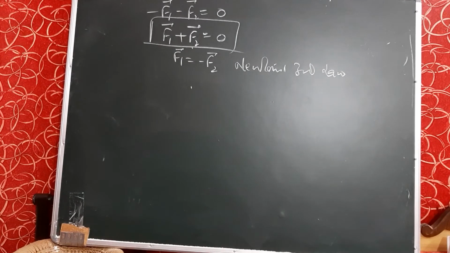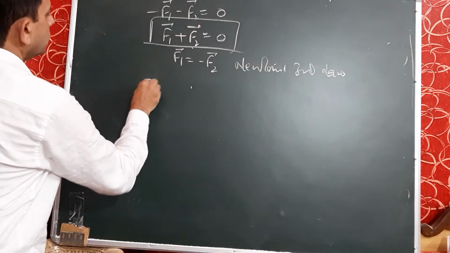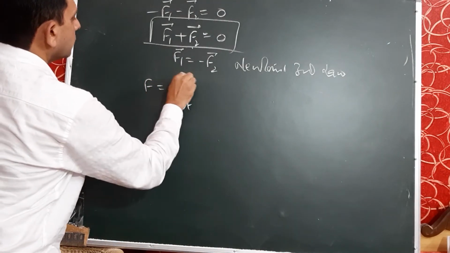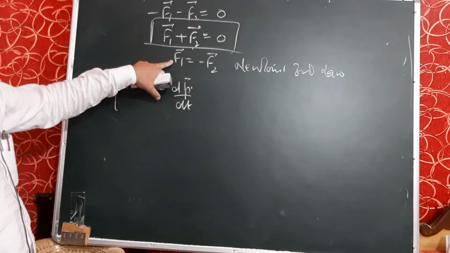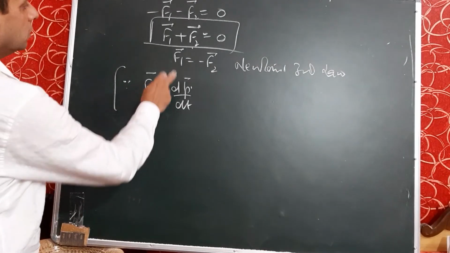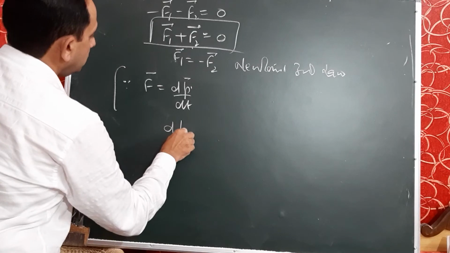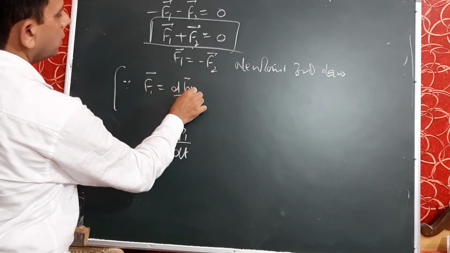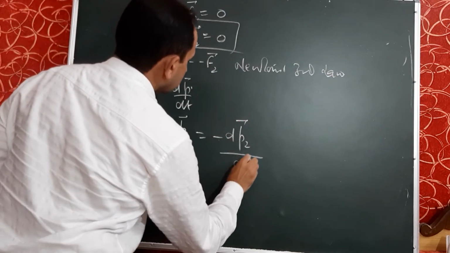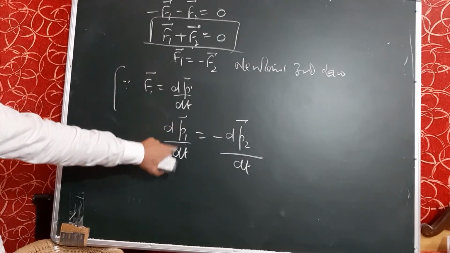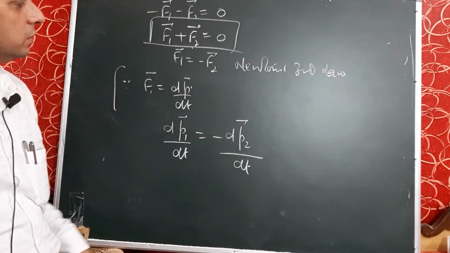But our aim is to prove the law of conservation of linear momentum. So, we will change this formula into momentum form. We know that force is equal to dp upon dt, since this is the second law. So, we can change this formula for f into momentum by using this. So, this one may be written as dp1 upon dt, because for 1 it is 1, for second it is second. So, dp1 upon dt is equal to minus dp2 upon dt. I have written f1 as dp1 upon dt and f2 as minus dp2 upon dt.